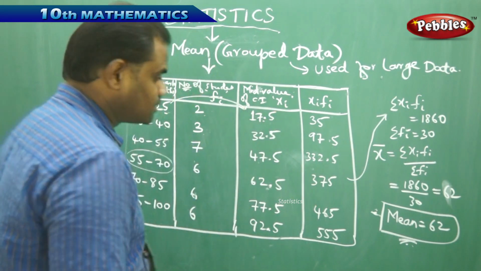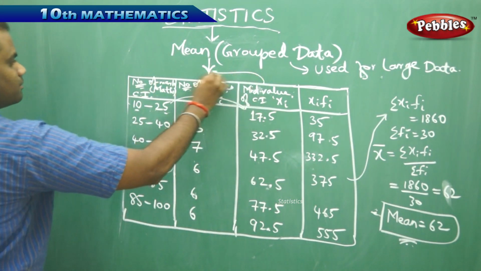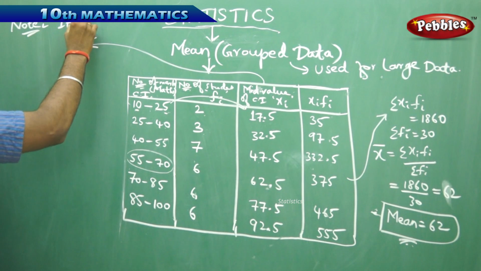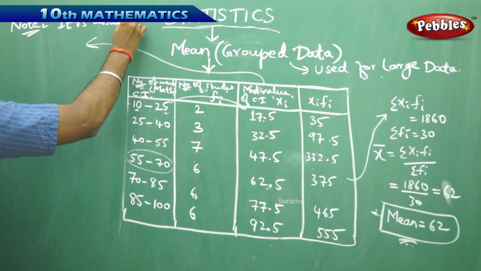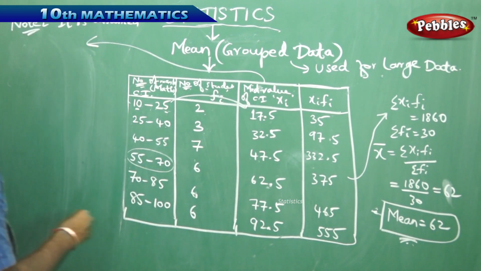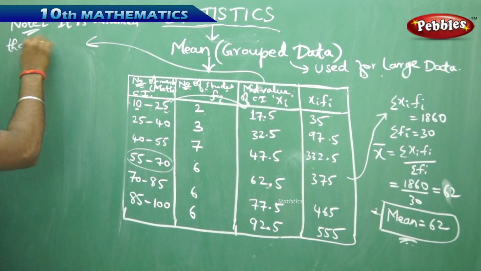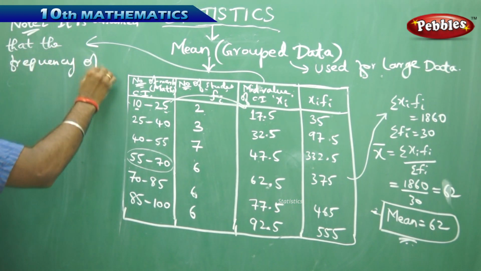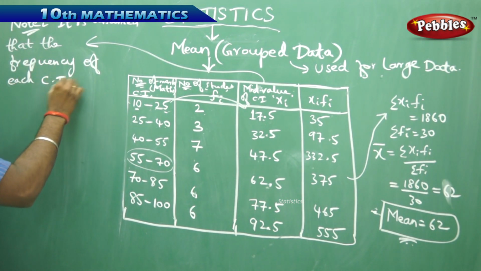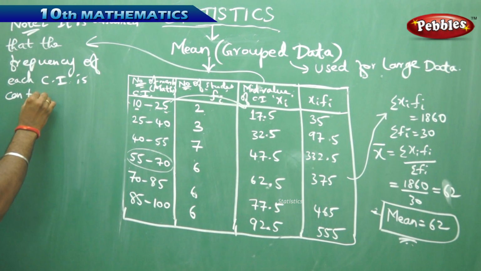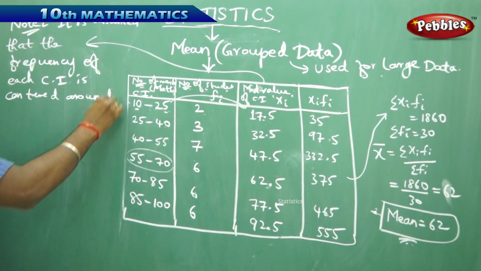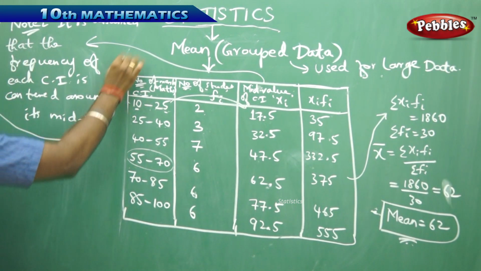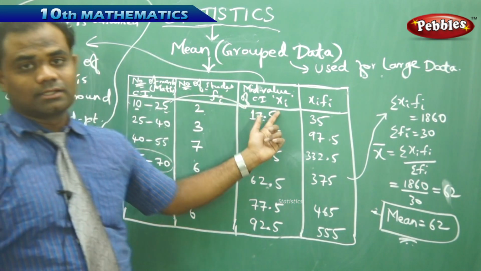It is a very important note that it is assumed that the frequency of each class interval is centered around its midpoint, which we need to note when we connect this with the mid value of the class interval.